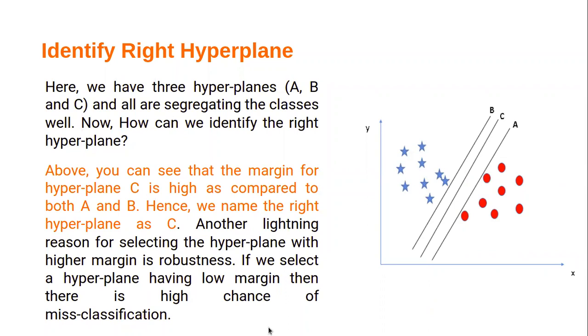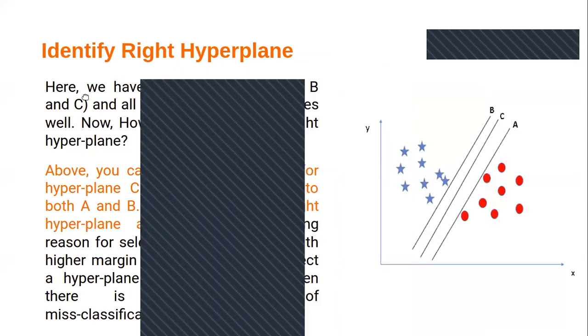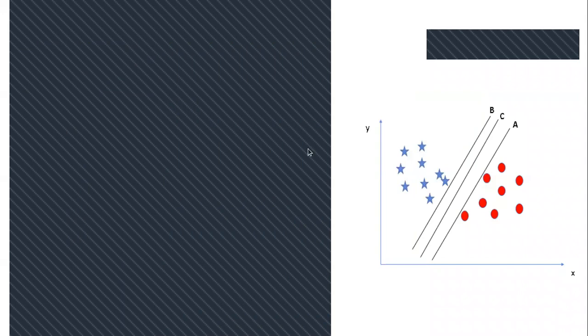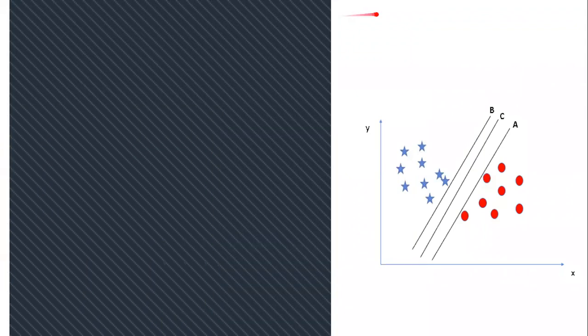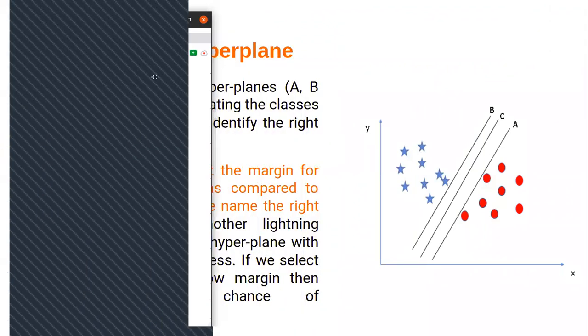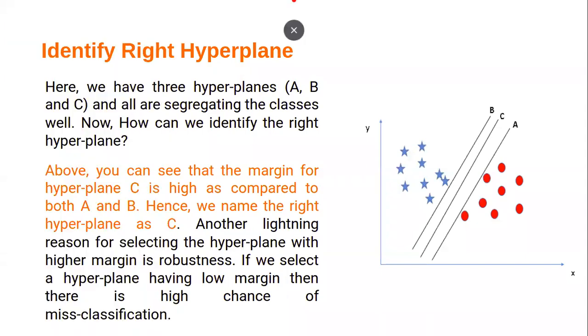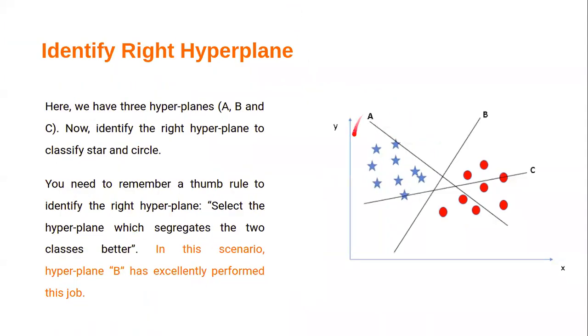Yes, Shivali, what is your question? Please repeat what biasing means. Okay, biasing, in my previous slide, means that the top end of A is biasing to the blue stars, and the bottom end of A is biasing to the red circles. In the same way C is doing, but B has no biasing behavior.